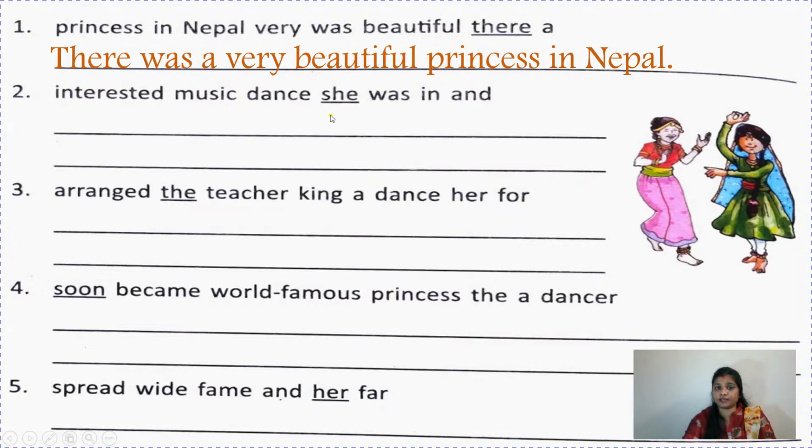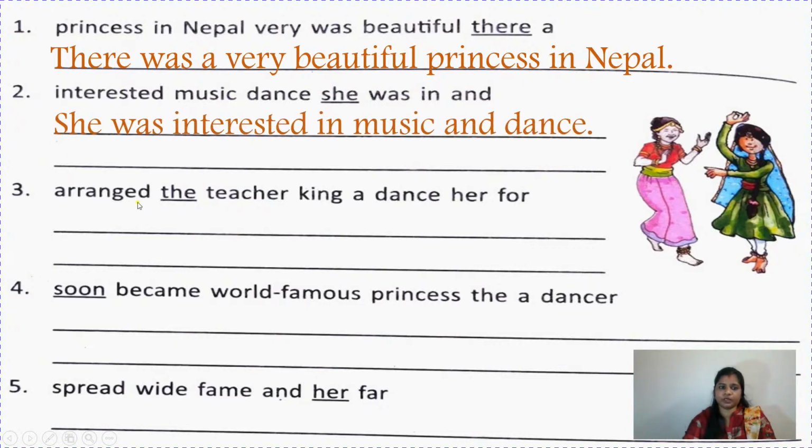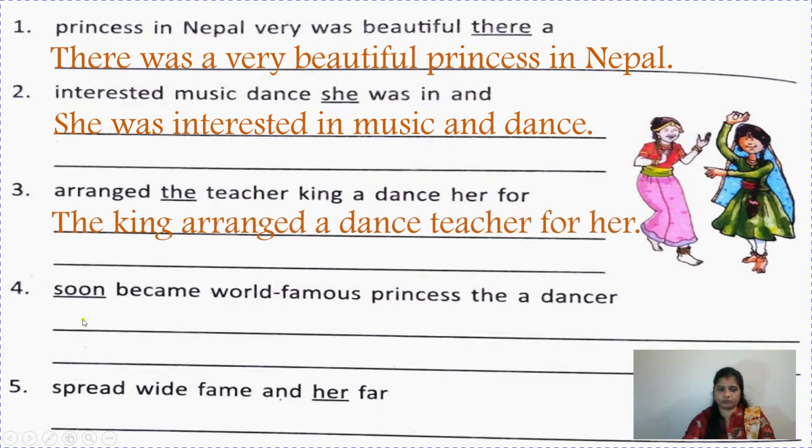Interested music dance she was in and. So she is underlined, so let's begin the sentence with she. After she we have to write a helping verb, so she was then interested in music and dance and full stop. Arrange the teacher king a dance her for. Let's begin it with the king arranged a dance teacher for her and then full stop.